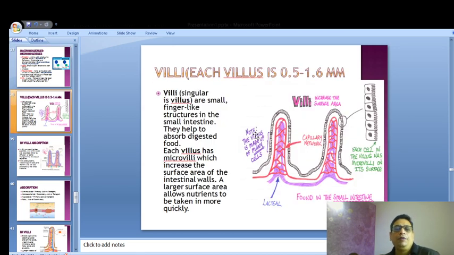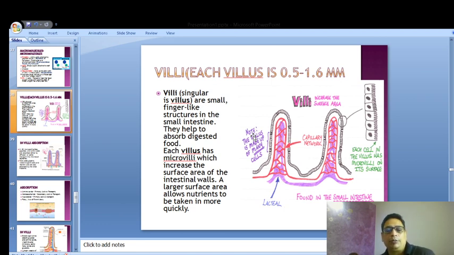Now see, we are talking about the villi right now. A singular is called a villus. When we talk about villus, you have to see this is a 0.5 to 1.6 micrometer. So it's very, very small. Villi are small finger-like structures in the small intestine. They help to absorb digested food. Each villus has microvilli, which increases the surface area of the intestinal walls.